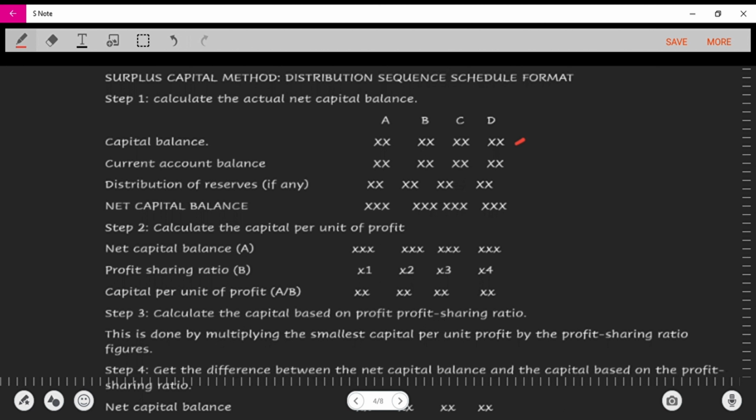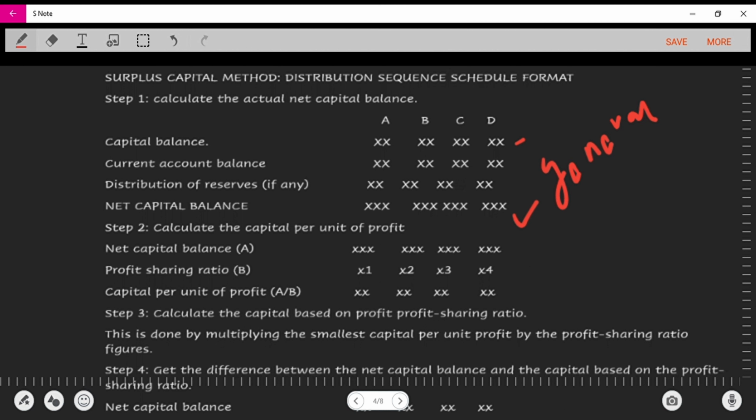And then distribution of reserves. If the firm had made any reserves earlier, such as general reserve, whatever it is, you have to share these reserves according to the profit sharing ratio of the partners, and then you will now have the total net capital balance. Total net capital balance means the total contribution that they put into the company that you would have to pay off.